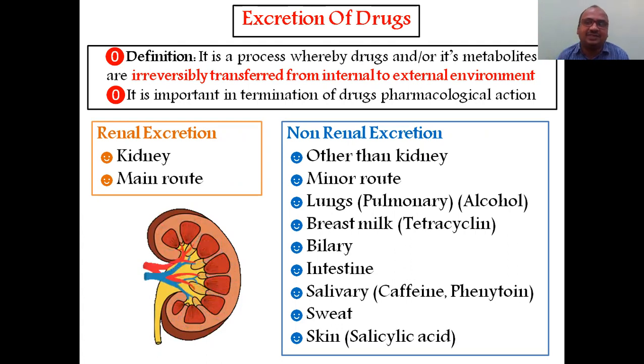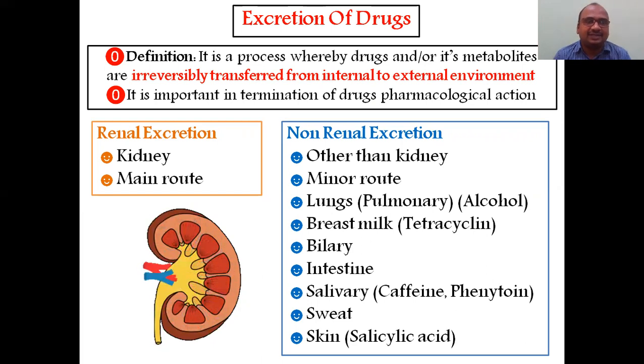Students confuse excretion with metabolizing. They think that both are the same. No, metabolism is when the drug is degraded, converted into other chemical forms, into its metabolites. Metabolism mainly takes place in the liver. Excretion takes place from the kidney. The kidney is the main exit door from the house. Metabolization is the liver.